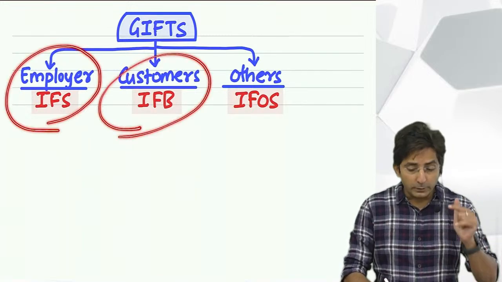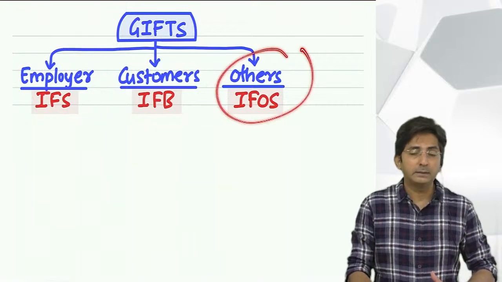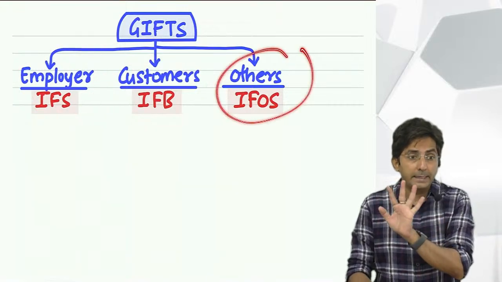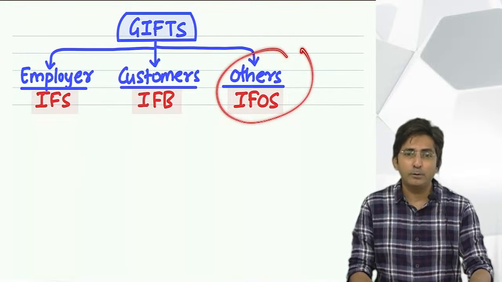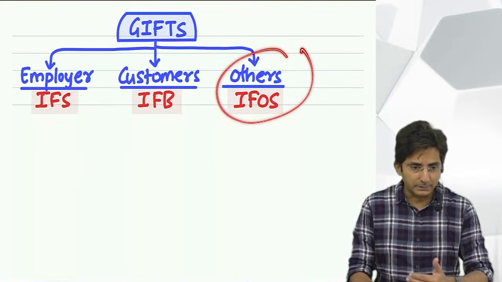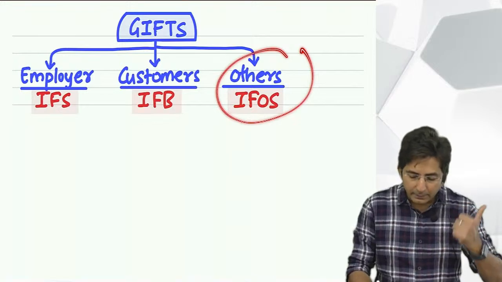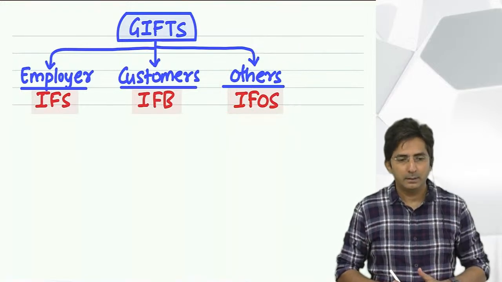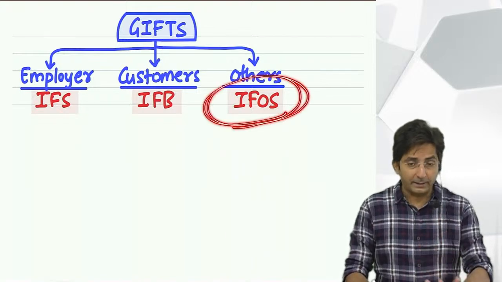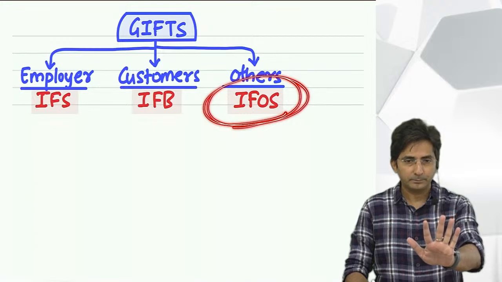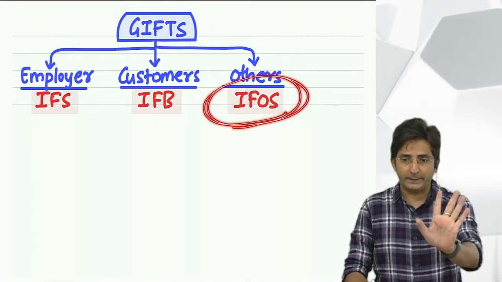But if you receive some other gift, other means other than your boss, other than your customer, like you get gift from your friends, relatives, etc., then it is income from other sources. And in income from other sources, there is a rule: if you get a gift up to 50,000, it is tax free.